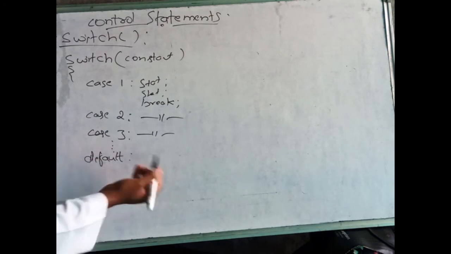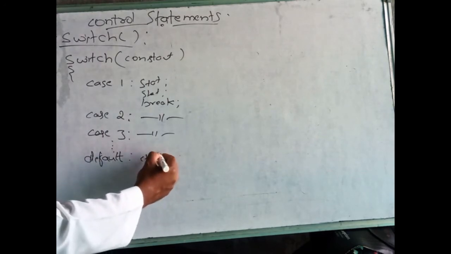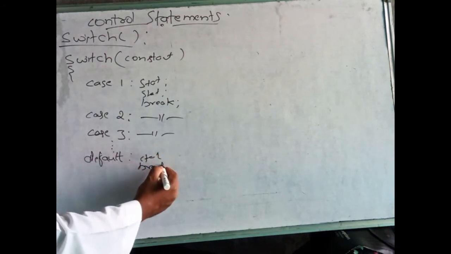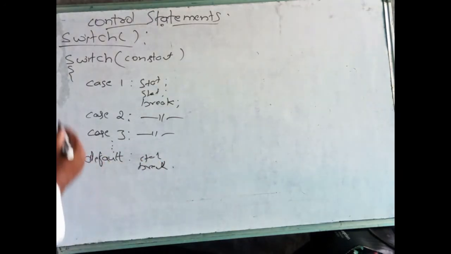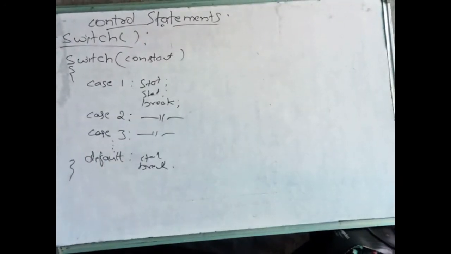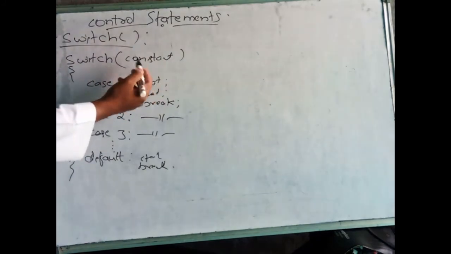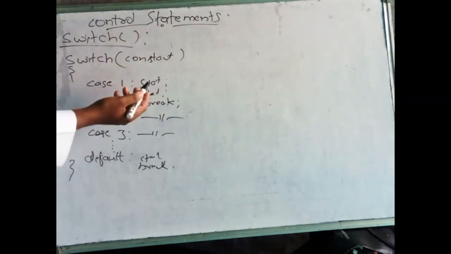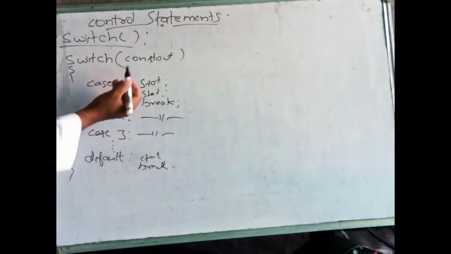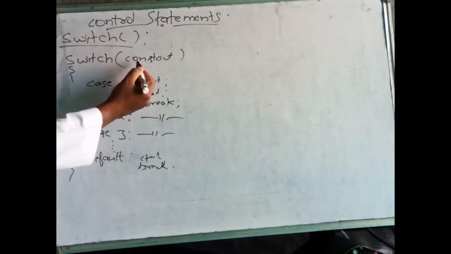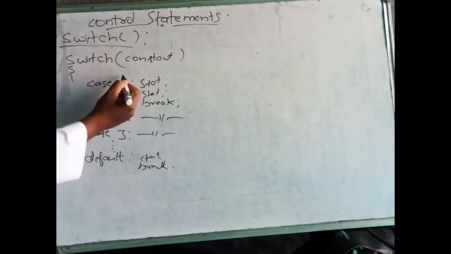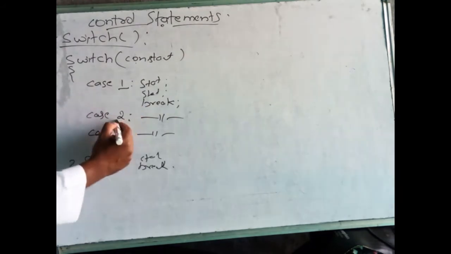Default. We can write anything here. Here also some statements will be there. Finally, break. At last, it comes out of the switch. This is the syntax. Switch, here providing one integer or character constant. Here case 1. Which one we are comparing, that variable value we are providing here.